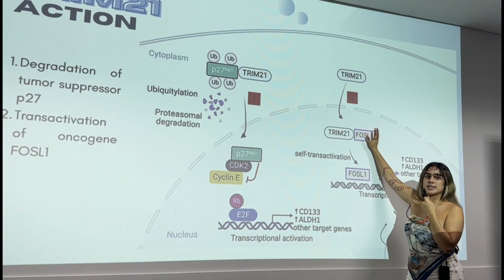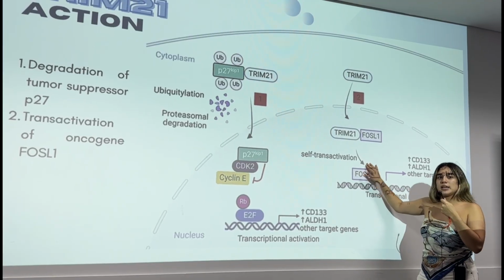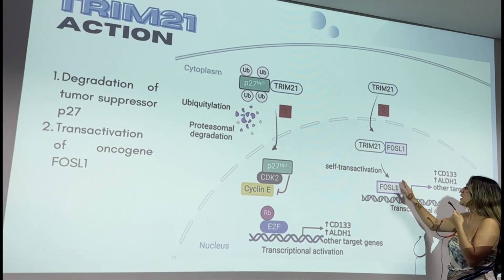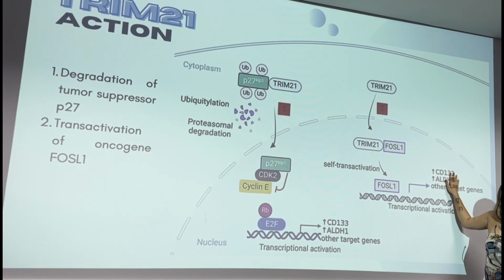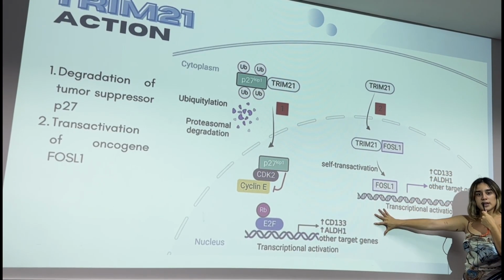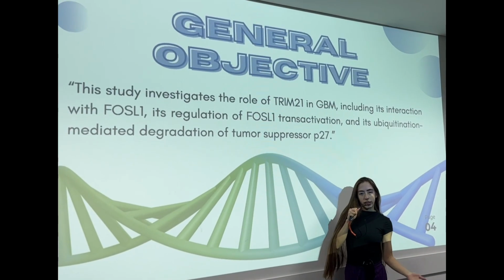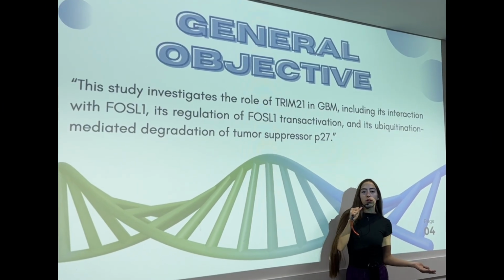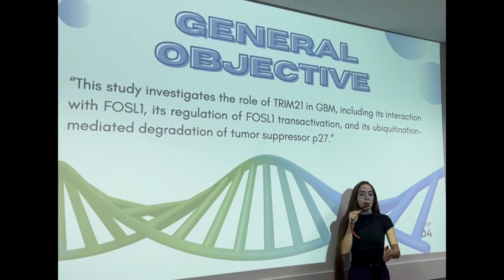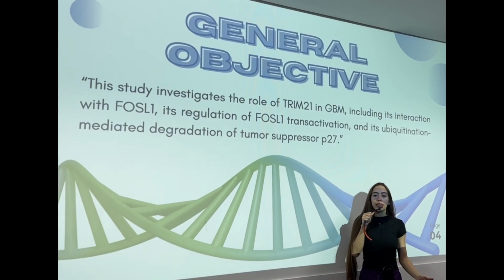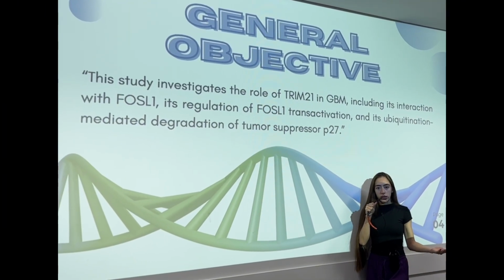These interactions enhance FOSL1 self-transactivation. FOSL1 activation in turn further increases the expression of these two markers, contributing to glioblastoma tumorigenesis. This function of TRIM21 is primarily mediated by its PRY-SPRY domain. General objective. This study investigated the role of TRIM21 in glioblastoma, including its interaction with FOSL1, its regulation of FOSL1 transactivation, and its ubiquitination-mediated degradation of tumor suppressor P27.